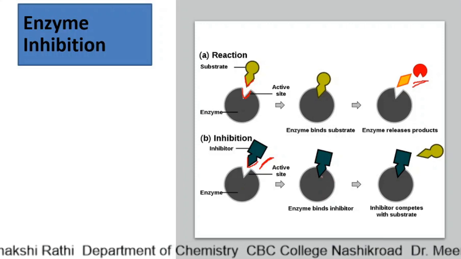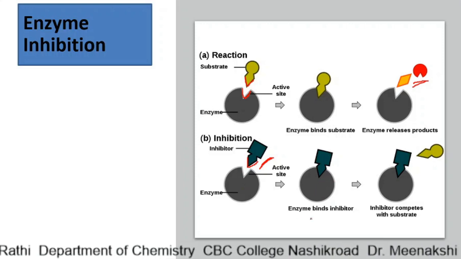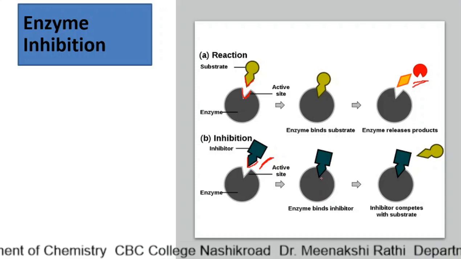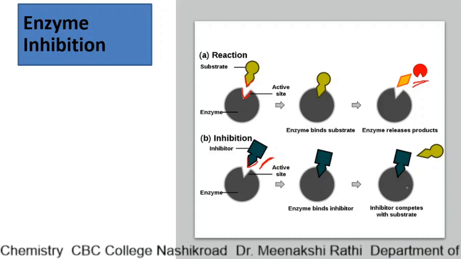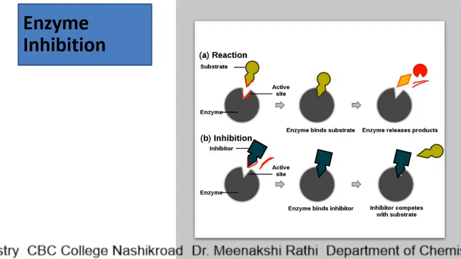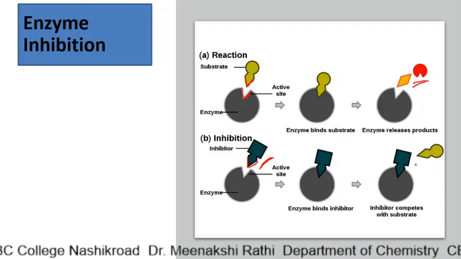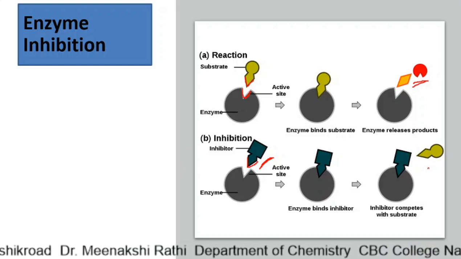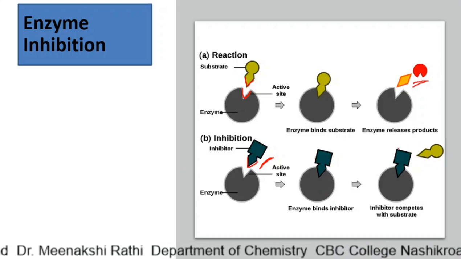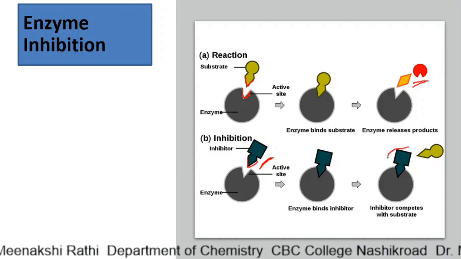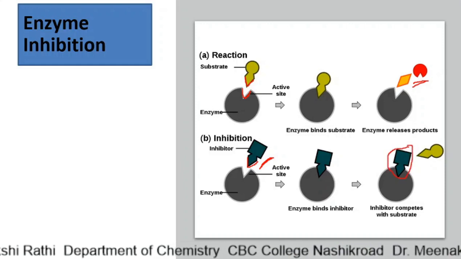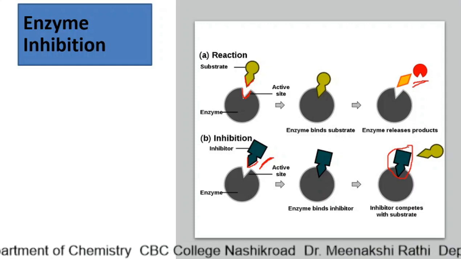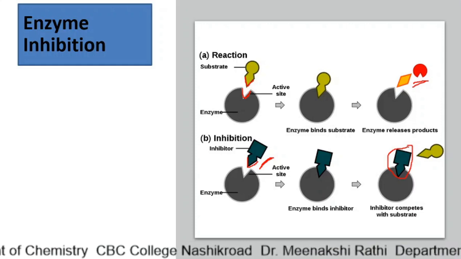When it gets fixed into the enzyme, this molecule binds to the enzyme at its active site, so the substrate cannot bind and there is no formation of product. That means this substance is competing with the substrate. Such molecules are called enzyme inhibitors.